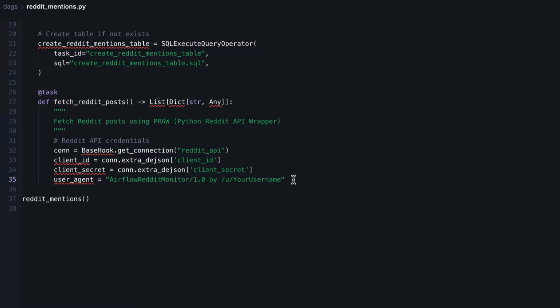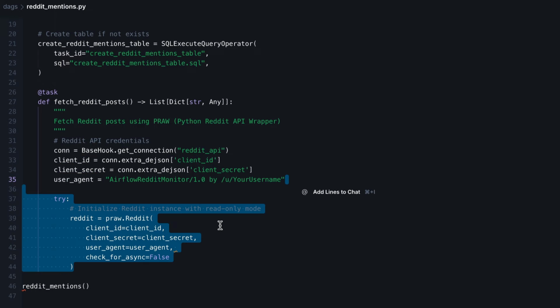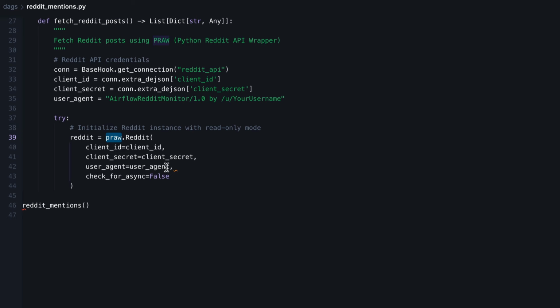Then once we have the Reddit API credentials, the next step is to create a Reddit client. And for that, we use PRAW, which is the library we installed earlier. We pass the client ID, the client secret, the user agent, and also we set this parameter to false. Once we have the Reddit client, we can move forward.